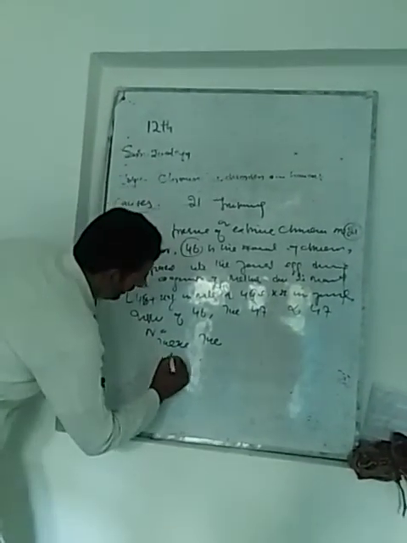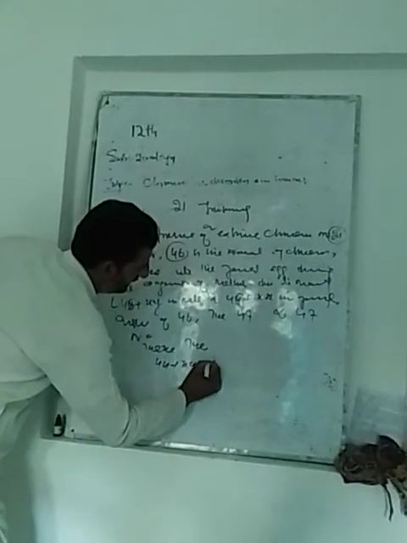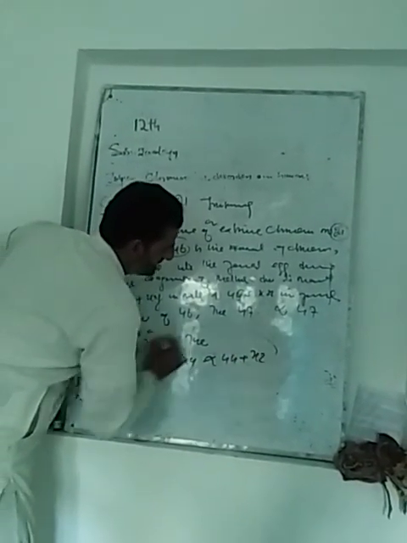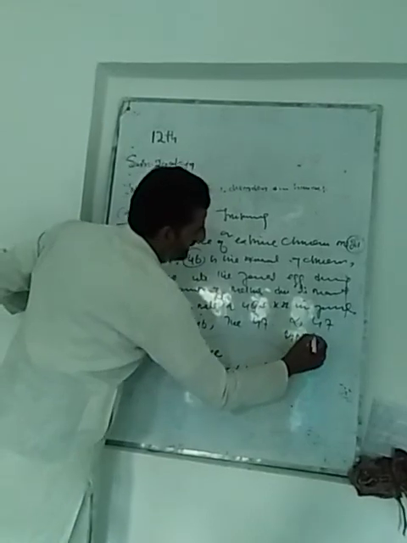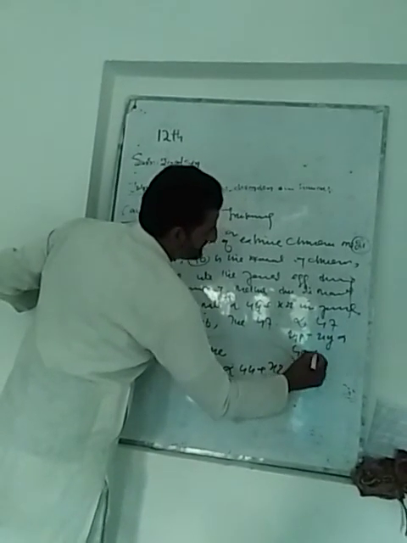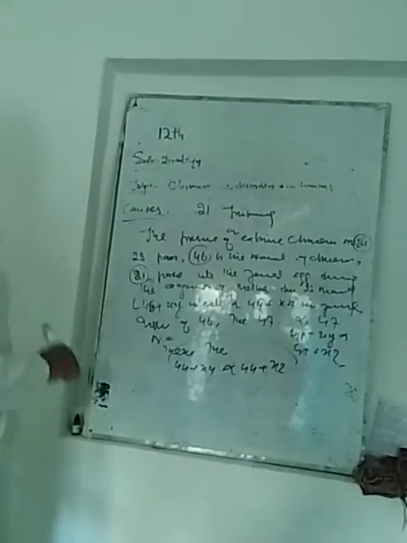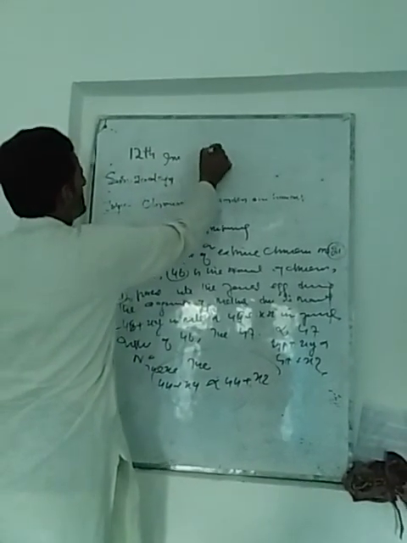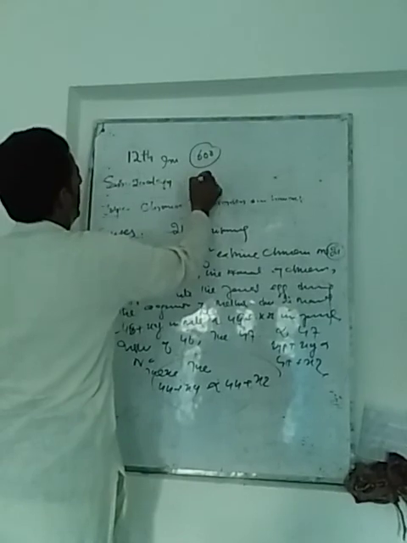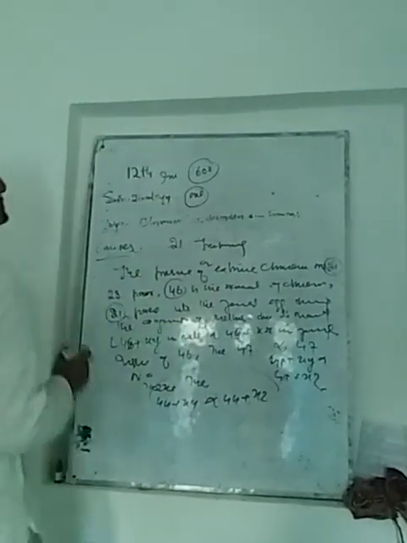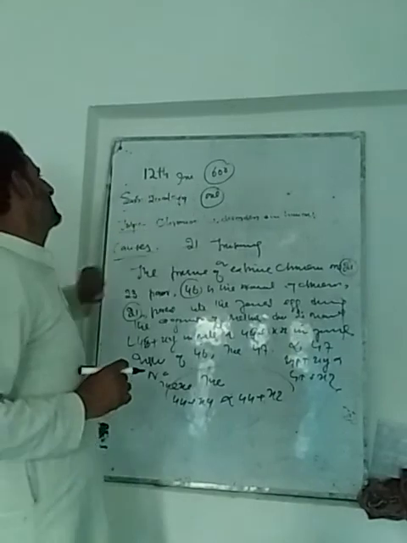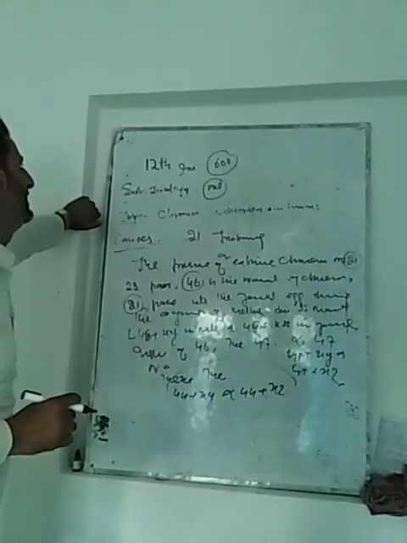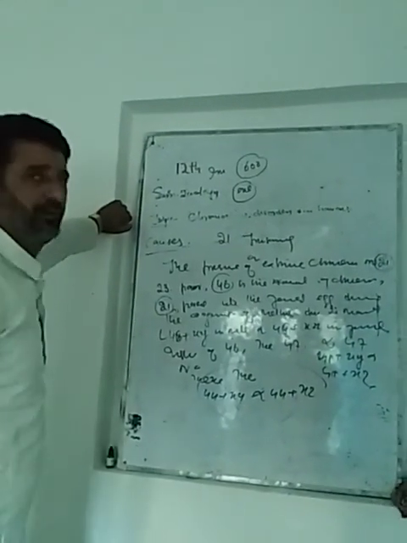Instead of 44 plus XY and 44 plus XX, it becomes 45 plus XY and 45 plus XX. This extra chromosome creates this disorder which is called Down's syndrome, and its incidence is 1 child among 600 children. अगर 600 बच्चों की बर्थ हो जाएगी तो इसमें से एक बच्चा ऐसा पाया जाता है जिसमें डाउन सिंड्रोम होता है. This is the cause, introduction and symptoms of Down syndrome. That's it.